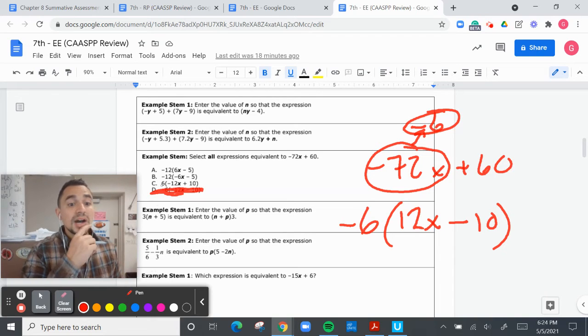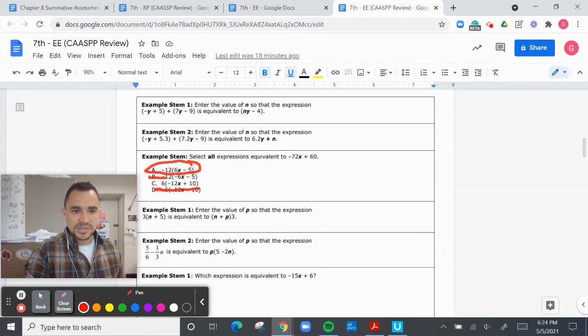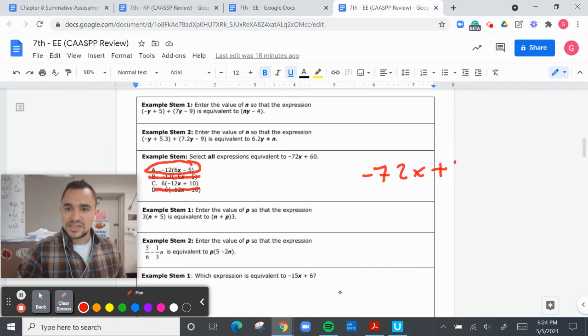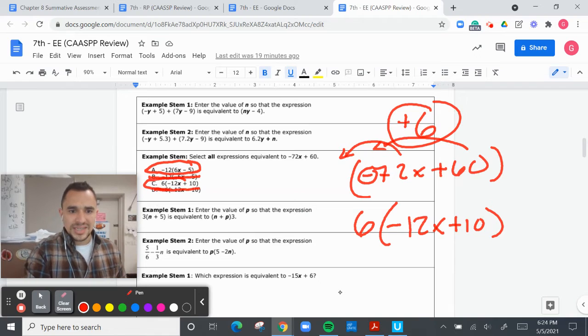So we need to try a positive 6 now. So it's not D. We know it's A. We know it's not B. Now we have to test to see if it is C. So negative 72x plus 60. We're going to take out a positive 6. We're going to take that out here, take that out there. And then if our 6 is on the outside, what should go inside? Well, it's a negative, so we know it's going to be a negative 12x, and this will be a positive 10. Does that work? That does work. So it looks like this is going to be the correct answer.